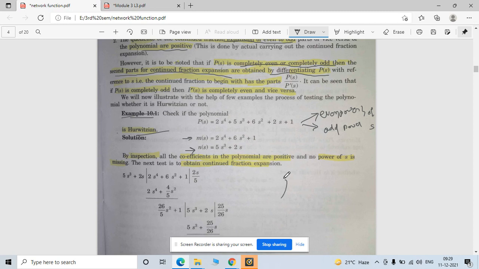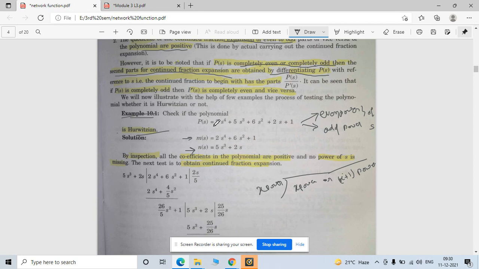The divisor is always, for example, x power, and the dividend is either equal or differs by one, so it is either x power or x plus one power.